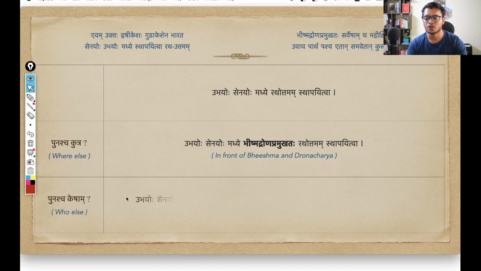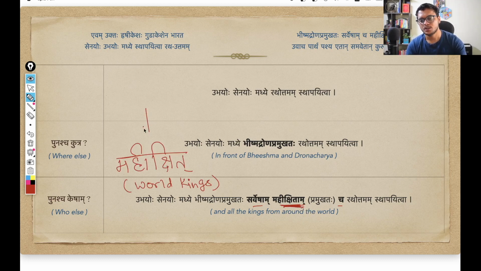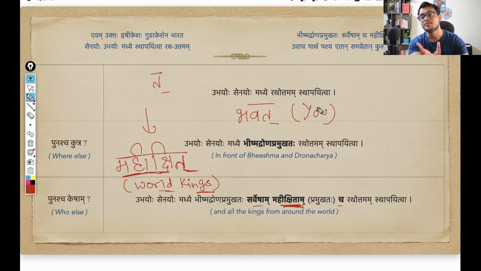And if we open the shloka further, there is just one more piece of information. Sarvesham Mahikshitam cha. So let us understand this word first. Mahikshitam comes from the pratipadik Mahikshit. Mahikshit means world kings, that is, kings from all over the world. That is the meaning here. And this is a Takarant word. Why Takarant? Because it ends with a Ta, a halant Ta. So do we know any other familiar Takarant word? Of course, the word Bhavat. And Bhavat means you, with respect. Bhavatam, Bhavatam Sarvesham Hardam Swagatam. Bhavan Nam Kim.